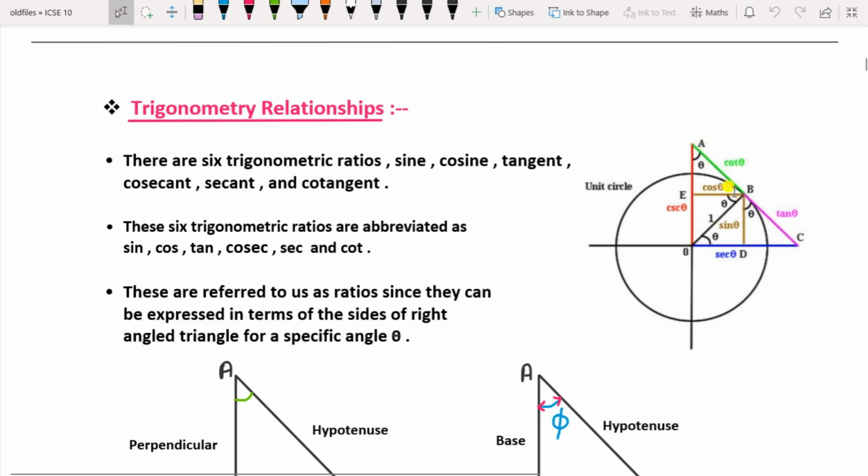So radius is always perpendicular to the tangent. Okay, and now draw a perpendicular from B to the x-axis, that will be your sin theta, and from B to the y-axis, that is BE, that will be your cos theta. The line segment from B to C is tan theta and AB is cot theta. Your x-axis will be your sec theta and y-axis will be your cosec theta. Okay, so this way you can represent these ratios on a circle.